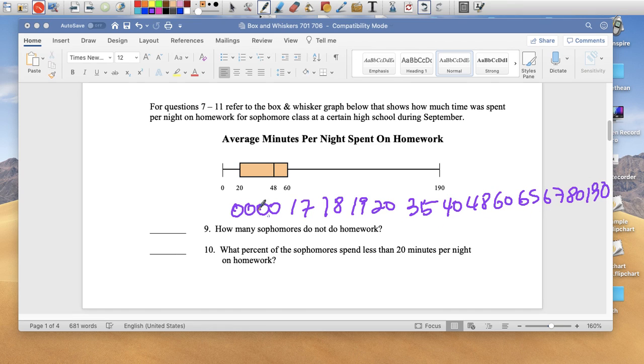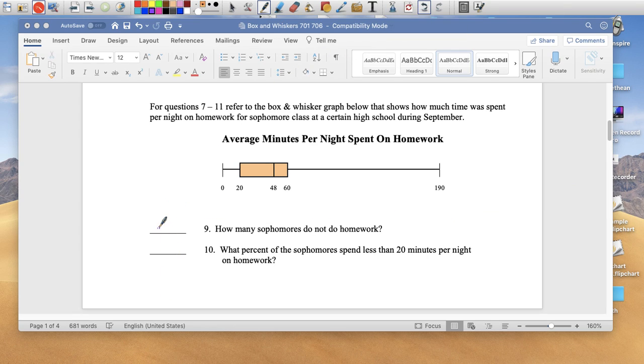not 4 kids? I don't know how many kids don't do homework. I know there's one kid that doesn't do homework for sure because there's a 0 here, right? It's part of our data. And I know one kid spends 190 minutes on homework, but again, this could have been like this, right? So I don't know. Number 9 is I don't know.